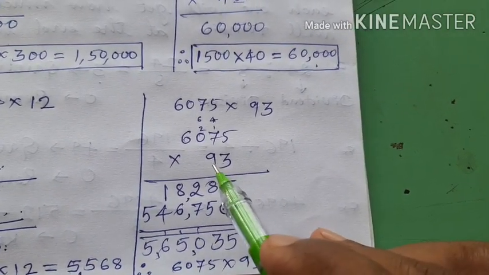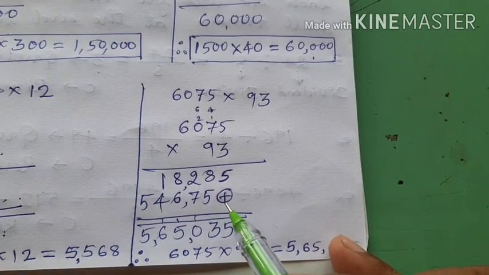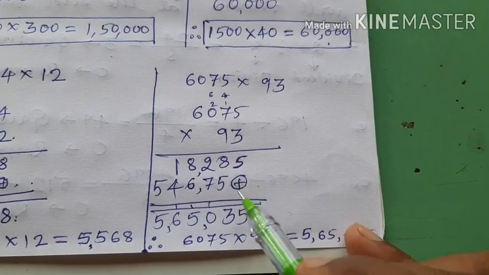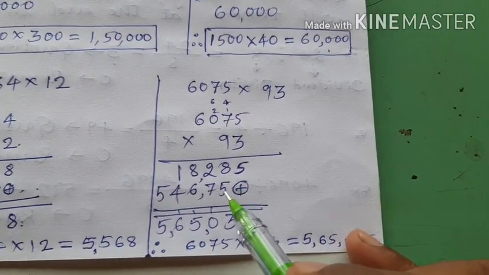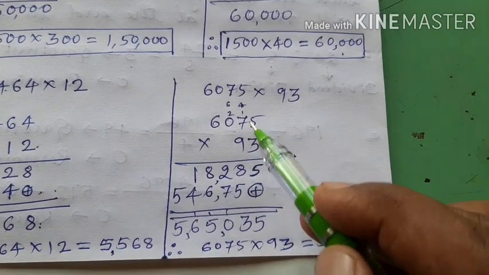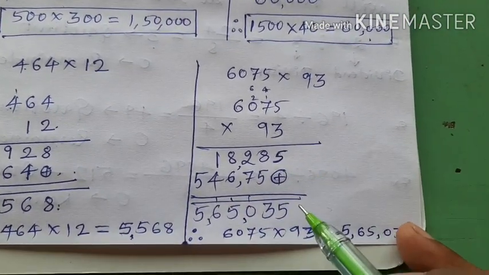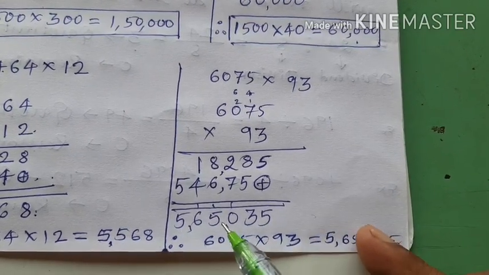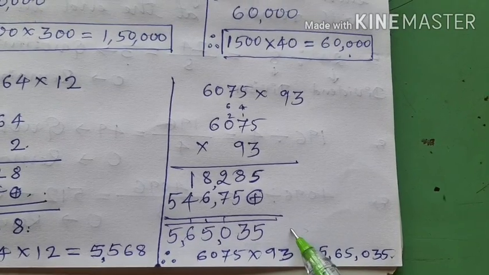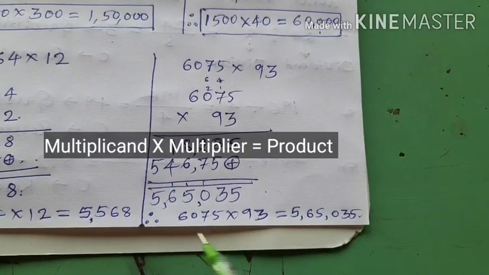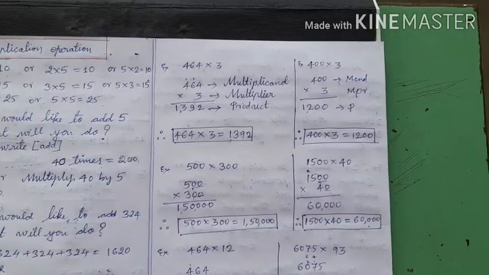Then to start the multiplication with 9, I have to start a new line. Before I start the new line, I will leave one place here. Okay? And then start putting the digits from here. Therefore, when I multiply with 9, whatever partial product comes, I write here. After addition of these two, I will get 5,65,035. This is called the final product. Okay? Therefore, multiplicand into multiplier is equal to product.